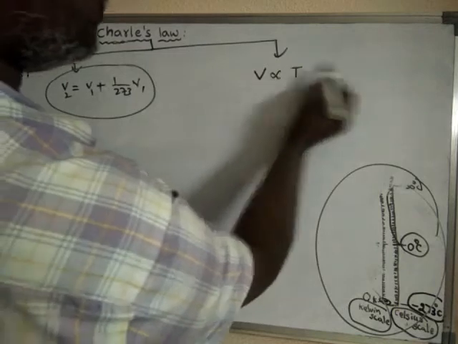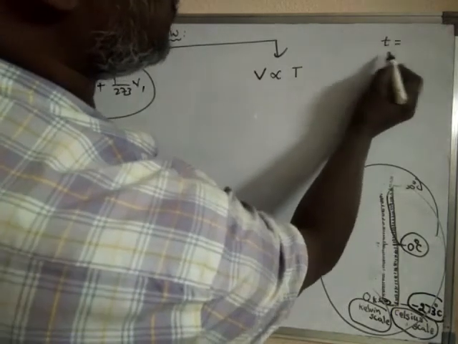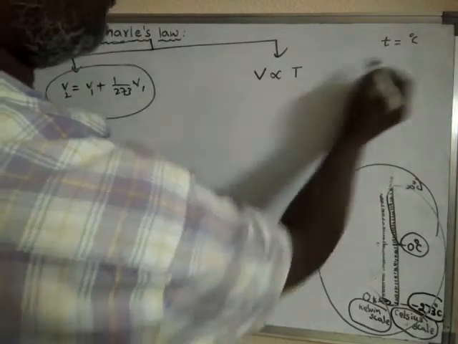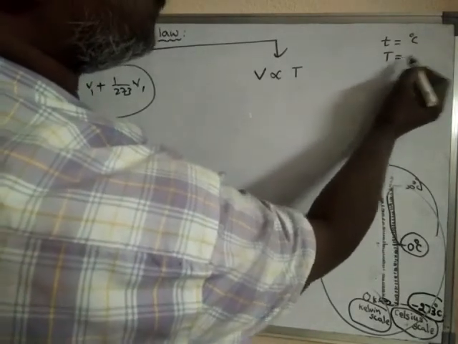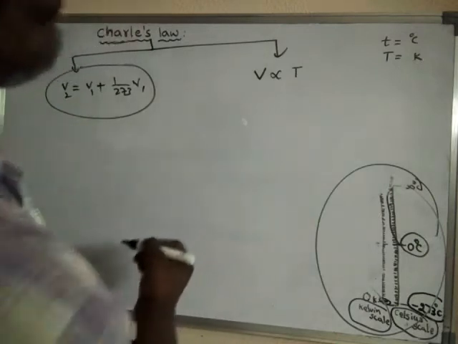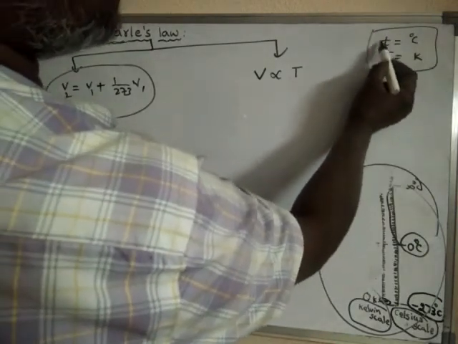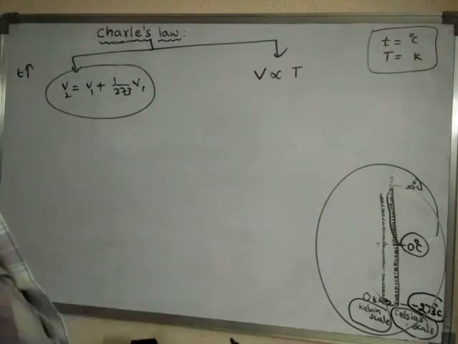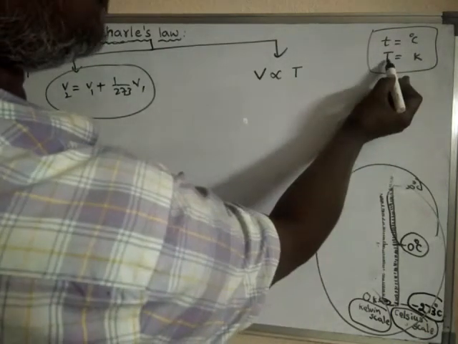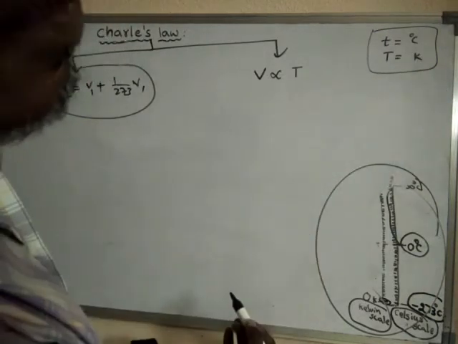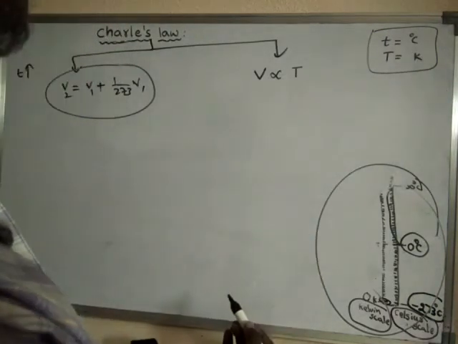Here, small t is denoted for degree centigrade, but capital T is denoted for absolute temperature or else Kelvin scale. Remember that. If you write small t, it indicates degree centigrade. If you write capital T, it indicates Kelvin scale or Kelvin temperature or absolute temperature.